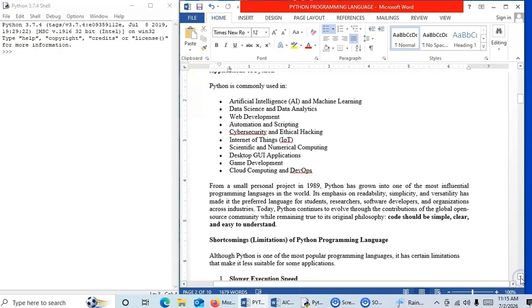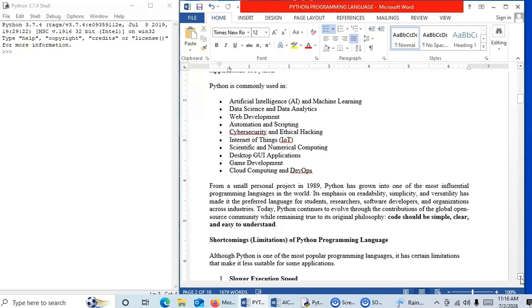And you are aware that in today's time, we are into artificial intelligence, machine learning, data science, cloud computing and DevOps programming. So this particular programming language is very suitable, the most favorable programming language for all these types of programming. From this, we can summarize that from a small personal project in 1989, Python has grown into one of the most influential programming languages in the world.